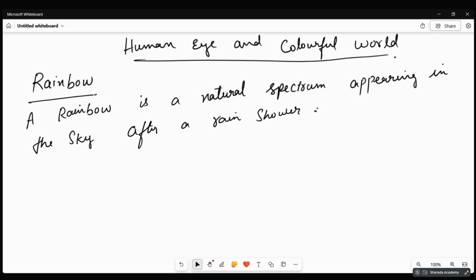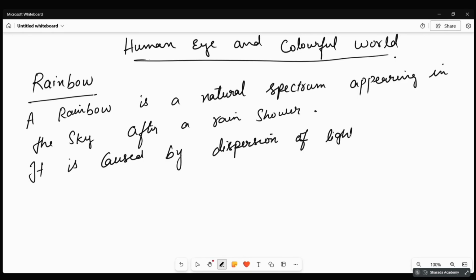A rainbow is a natural spectrum appearing in the sky after a rain shower. It is caused by dispersion of light by tiny water droplets.